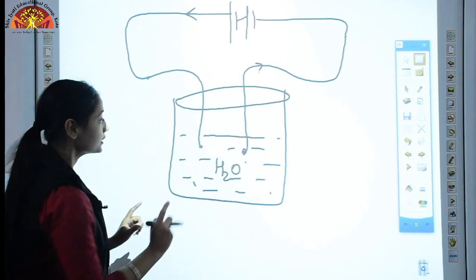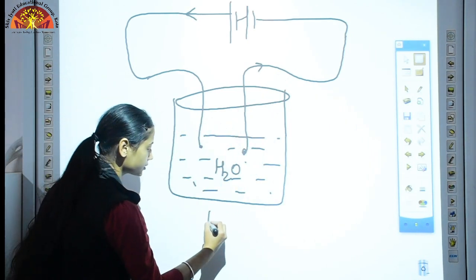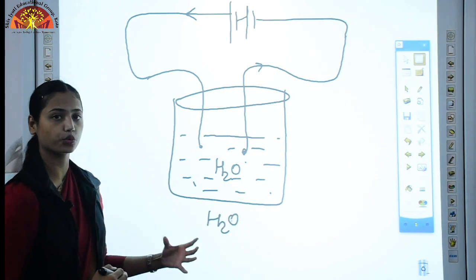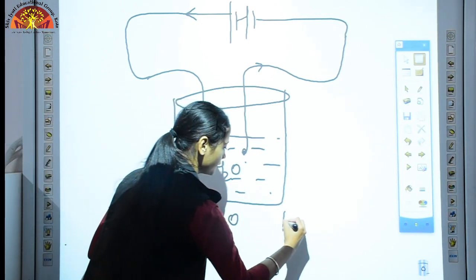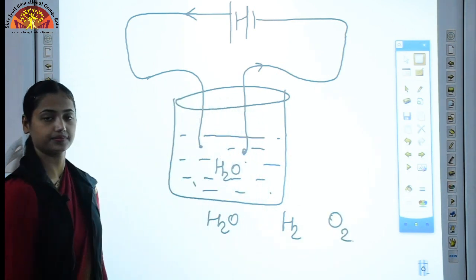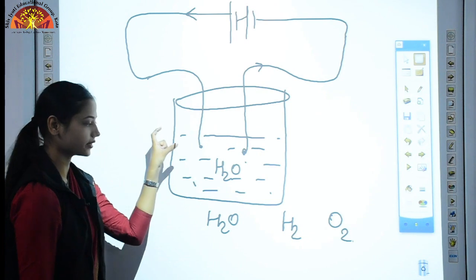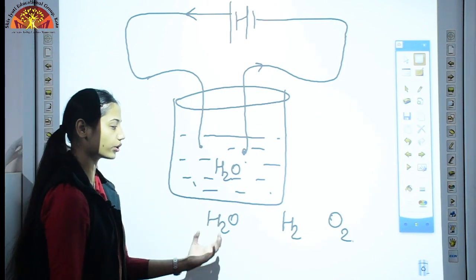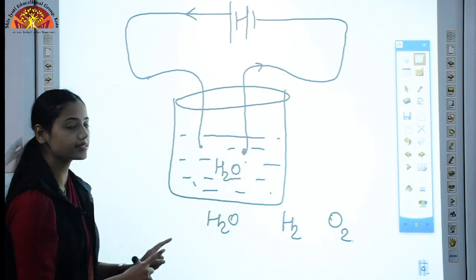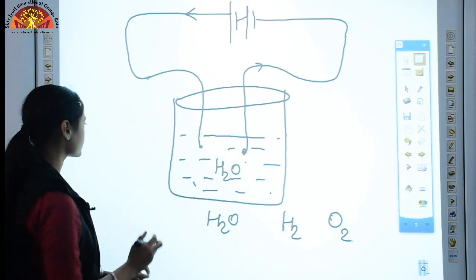Are you getting this? Now because of this current, this H2O, our water, will decompose, it will break into hydrogen gas and oxygen gas. So because of that current, there is decomposition of water into hydrogen gas and oxygen gas. This process is known as electrolysis.